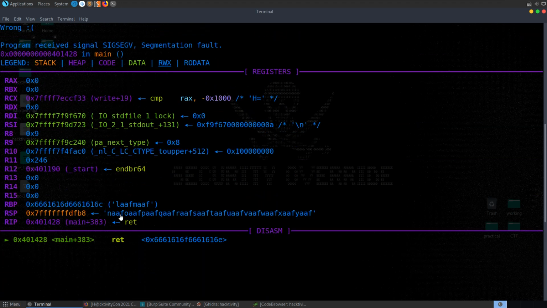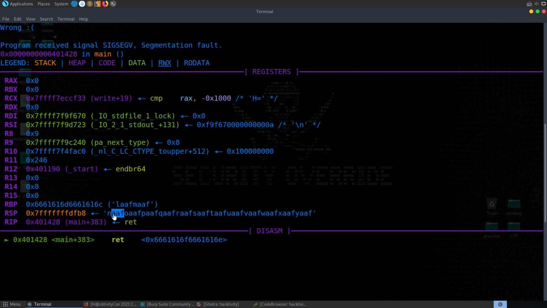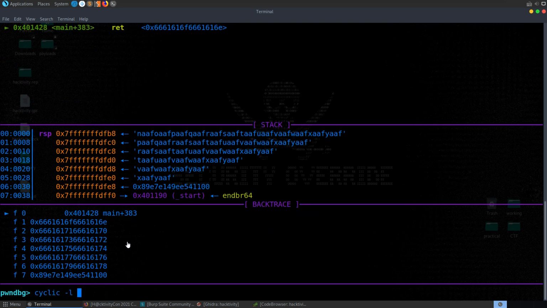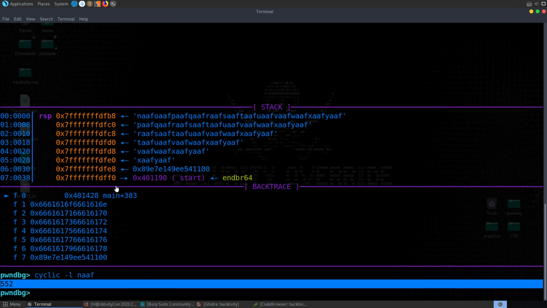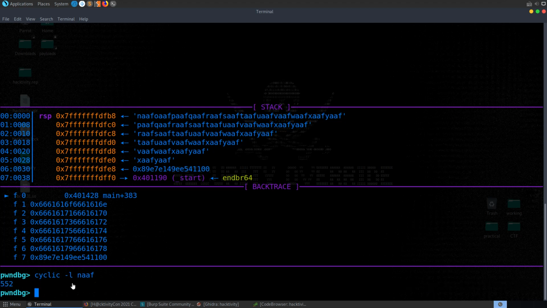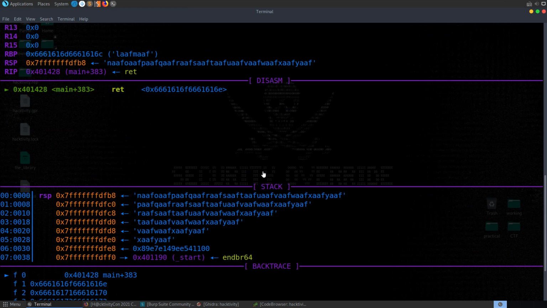And what we're interested in is what's the offset of the RSP here, because these are the bytes which would make it into the RIP if they were a valid memory address. So we can say here cyclic -l to look them up, and we'll find that our offset is at 552. So in our pwntools script, we're going to put in 552 A's or no-operation instructions or something, and then we're going to overwrite the return address with our exploit. We'll talk about that in a minute.